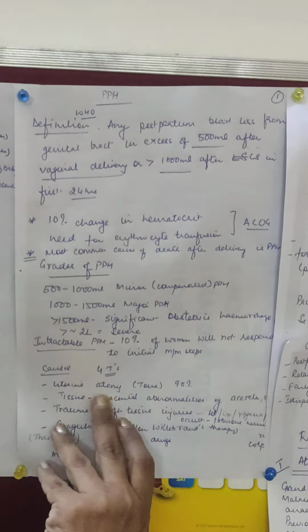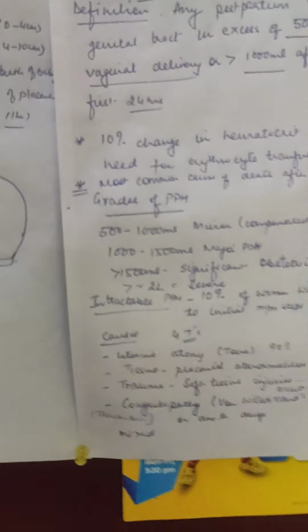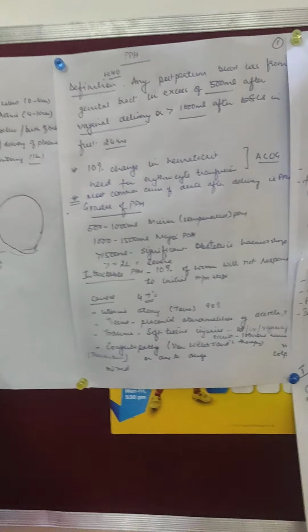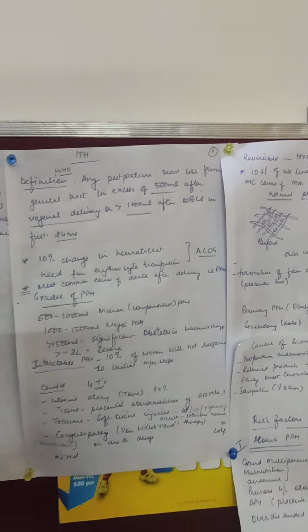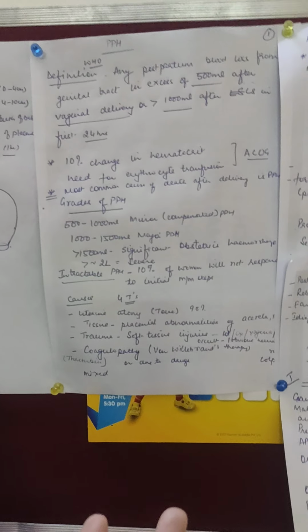And the fourth T is thrombin. So what are the four T's? One is tone, second is tissue, third is trauma, and fourth is thrombin. Thrombin means there are some clotting defects. There is non-formation of thrombin. We all know that whenever we bleed, after some time, if we press that particular site, a plug forms automatically.